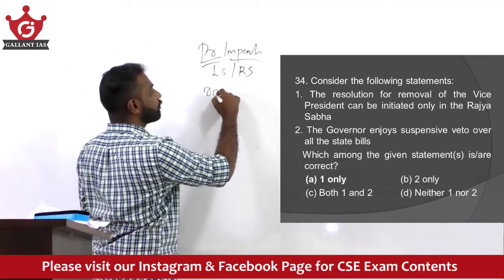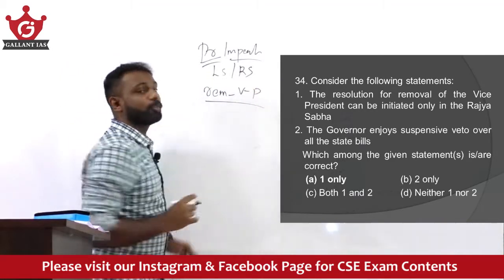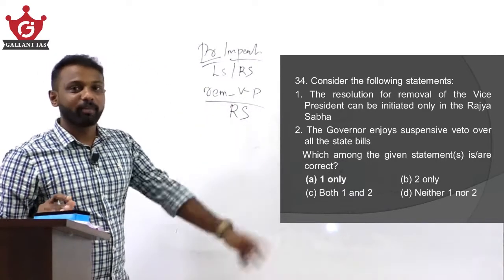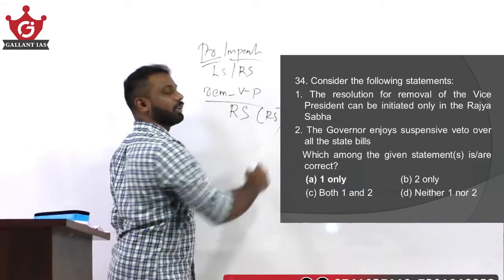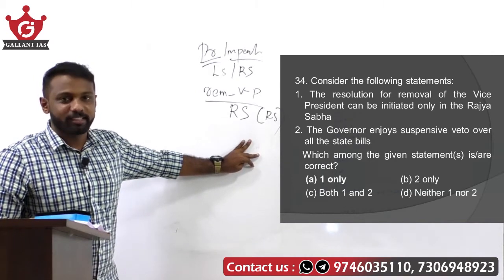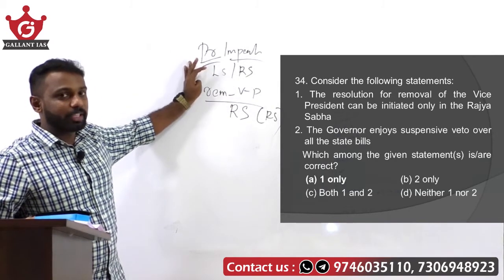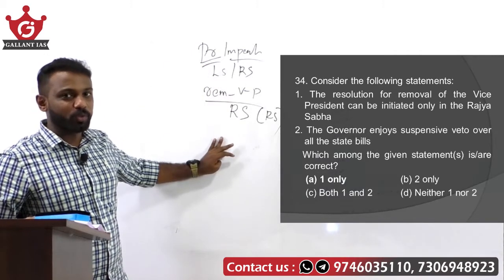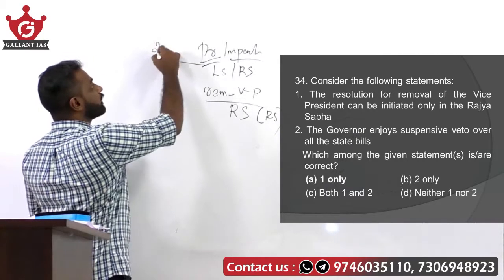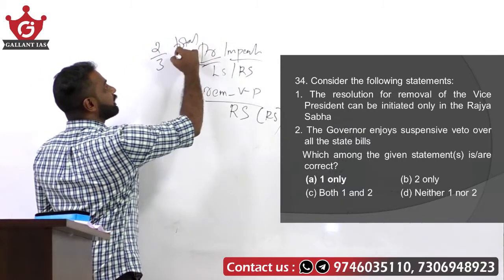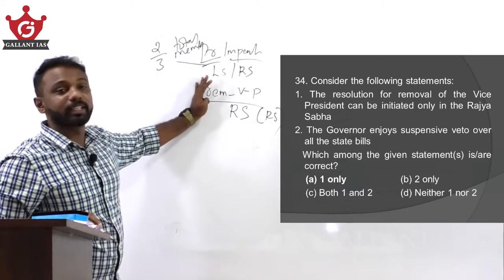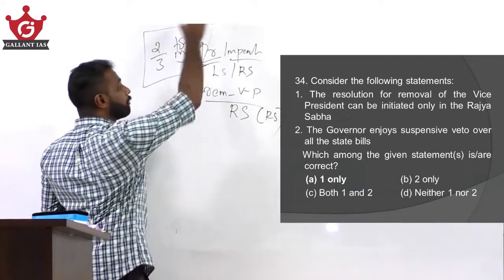But regarding the removal of vice president of India, that removal motion has to be introduced only in the Rajya Sabha. Why? Because he is the chairman of Rajya Sabha. But regarding president, the impeachment motion can be introduced in either Lok Sabha or Rajya Sabha. Now we must note the majority required. Regarding impeachment of president, 2/3 of total membership of both Lok Sabha as well as Rajya Sabha is required for impeaching a president. That is 2/3 of total membership.